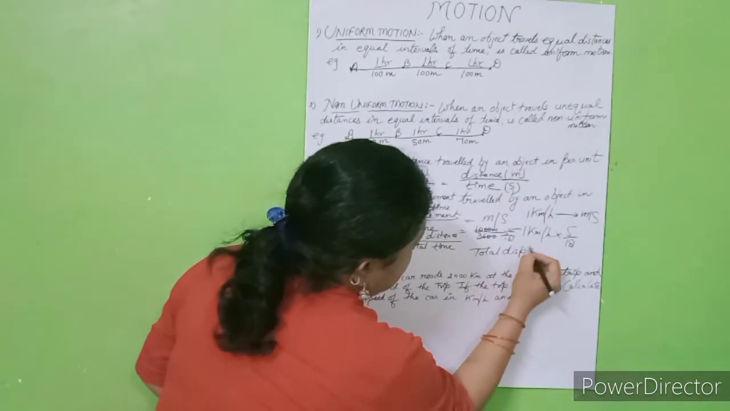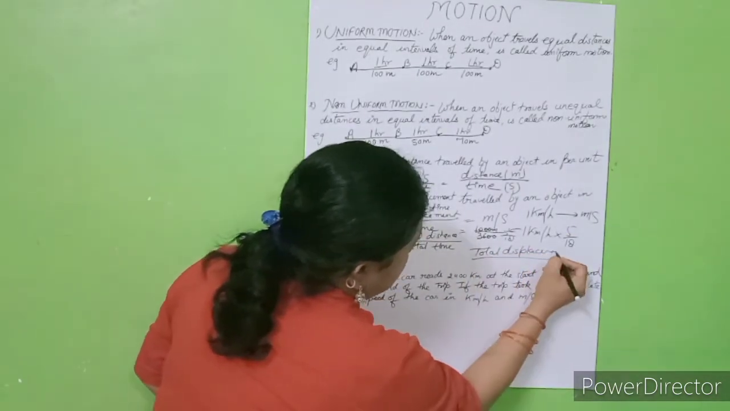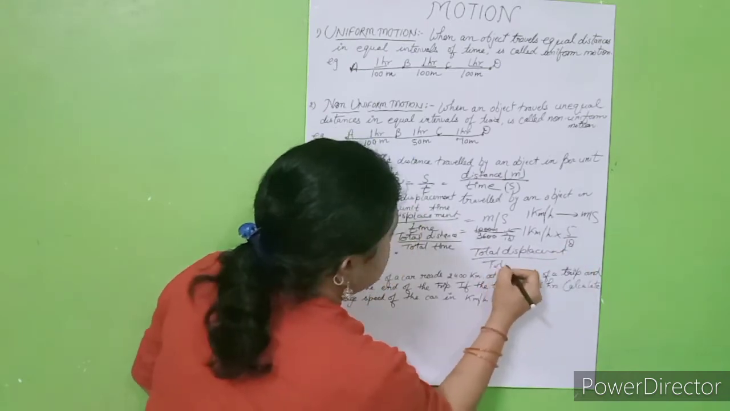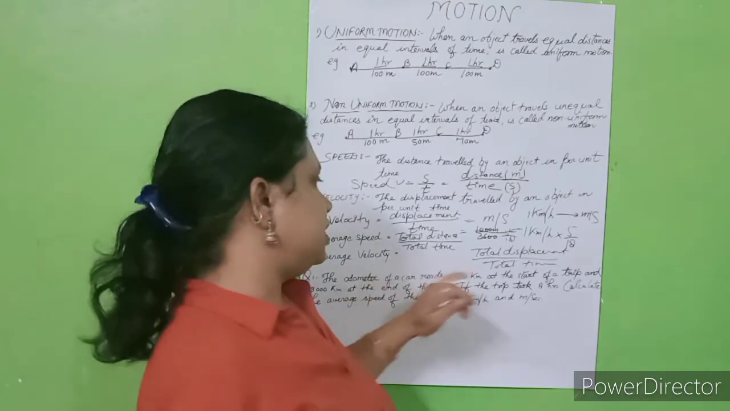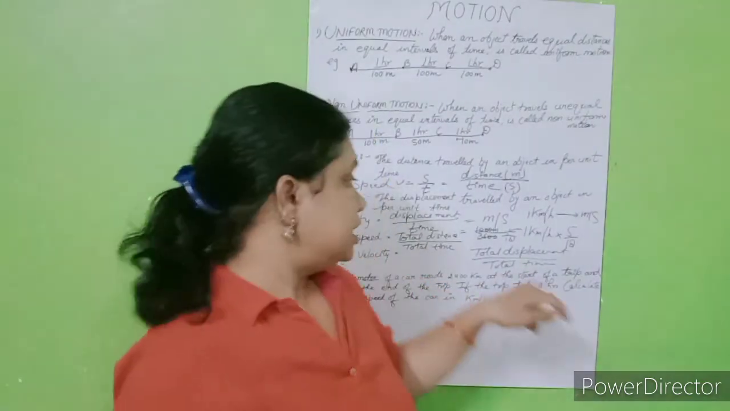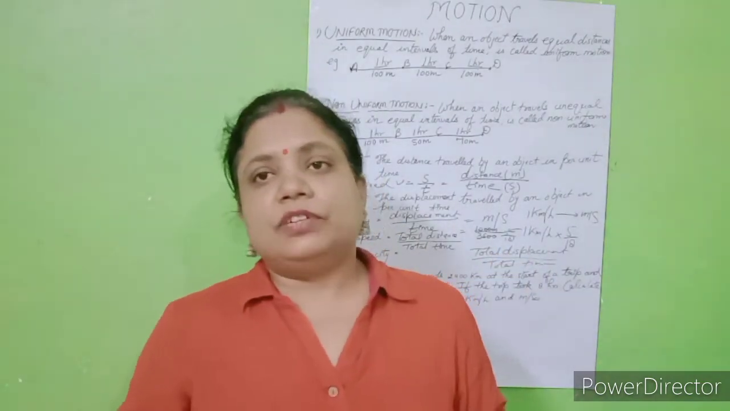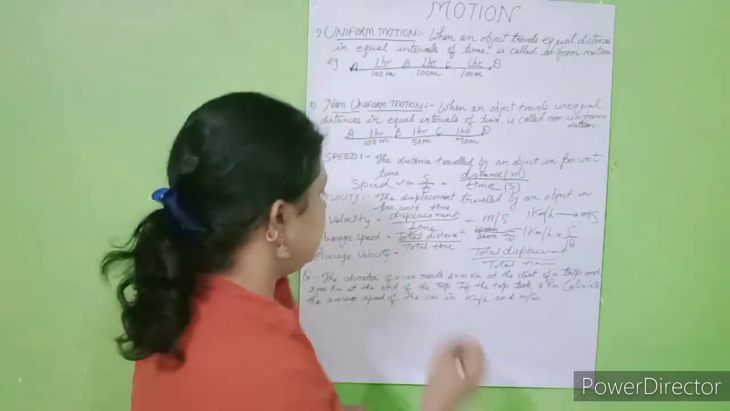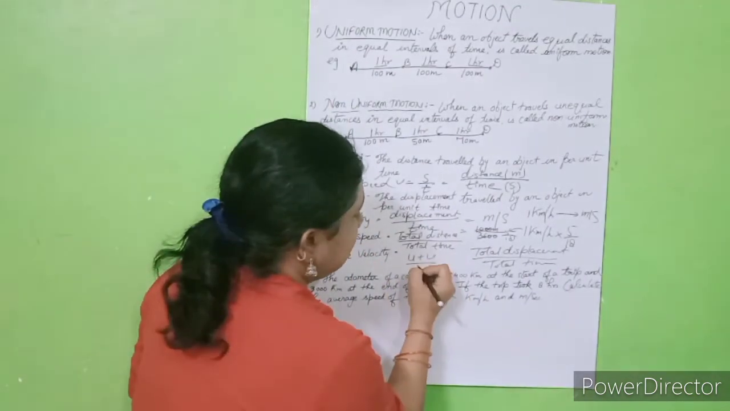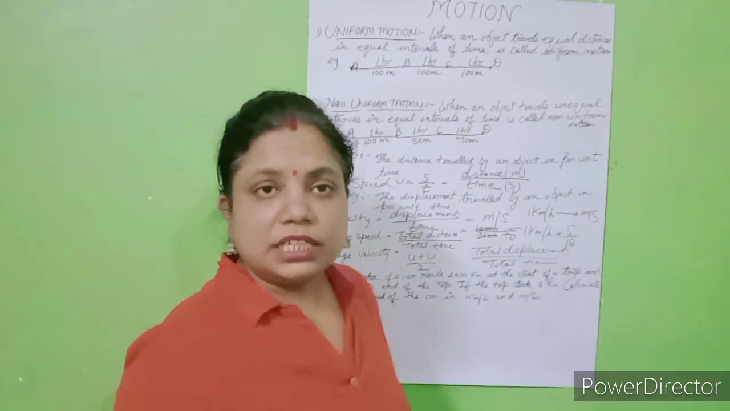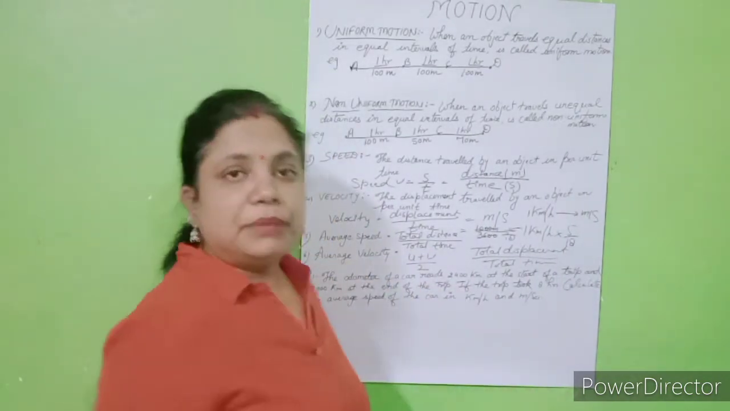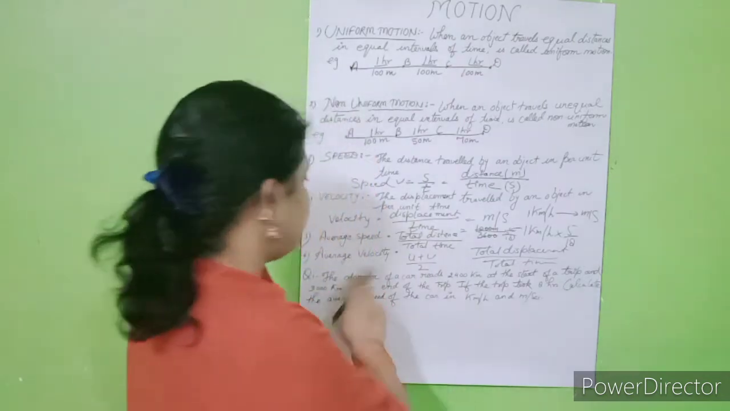Average velocity, again, is total displacement upon total time. Fine. So this is average speed and average velocity. Students, this is for non-uniform motion, and if it is for uniform motion, we can say it will be u plus v by 2. That means u is the initial velocity, v is the final velocity, and we have to divide by 2. So this is the average velocity.